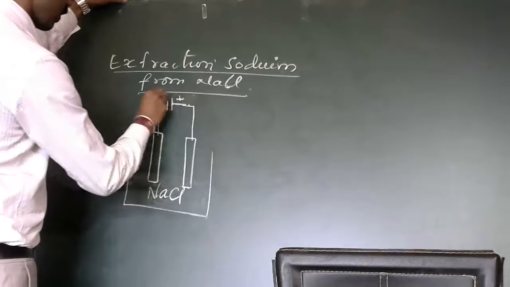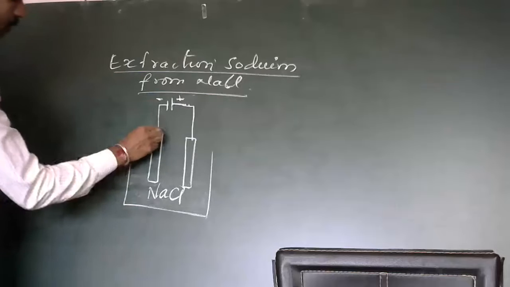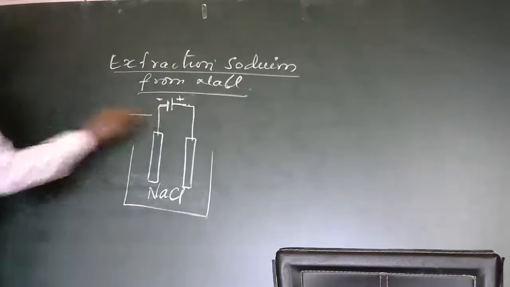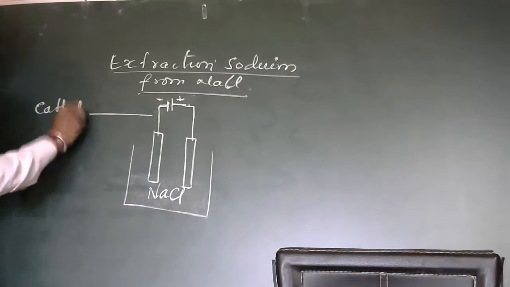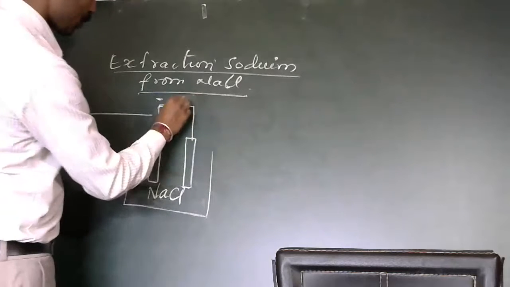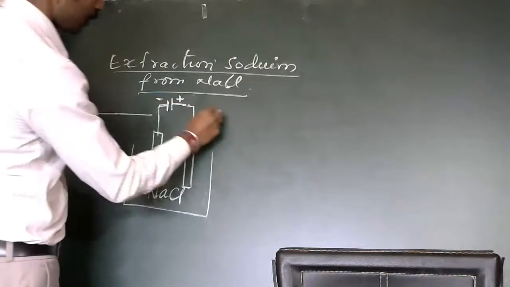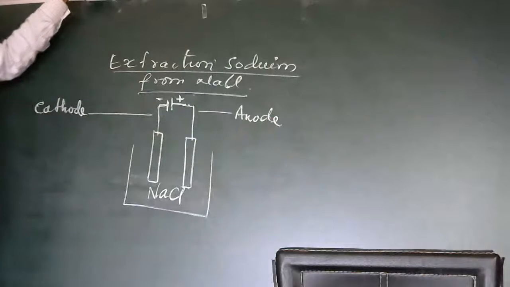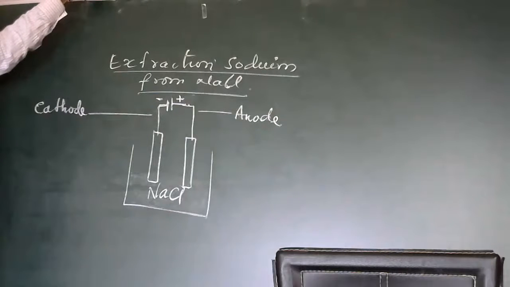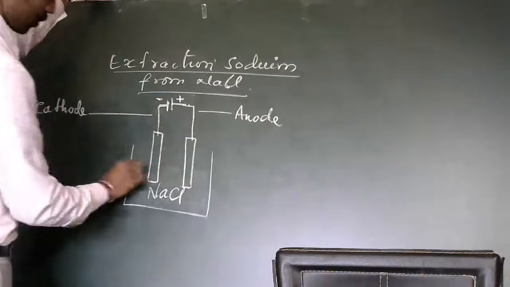This is positive, this is negative. The electrode which is connected to the negative terminal is called the cathode. The electrode which is connected to the positive terminal of the battery is called the anode.